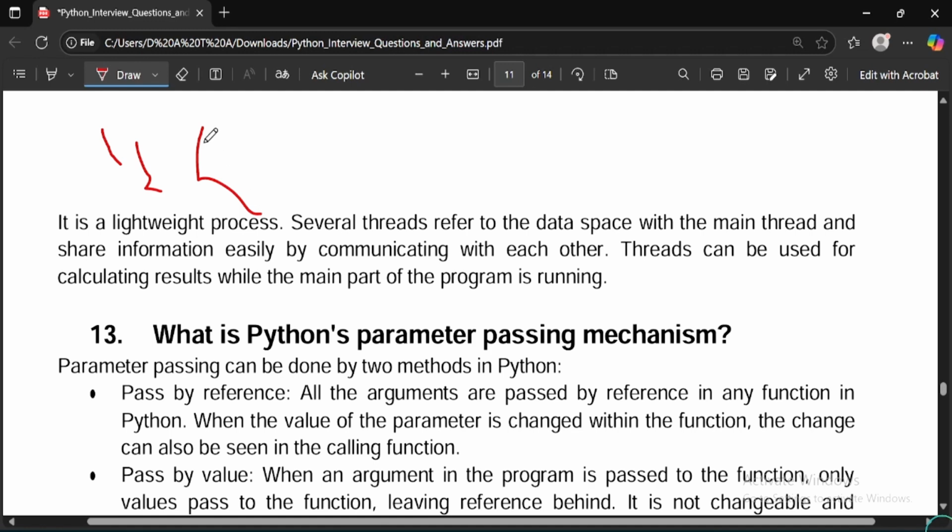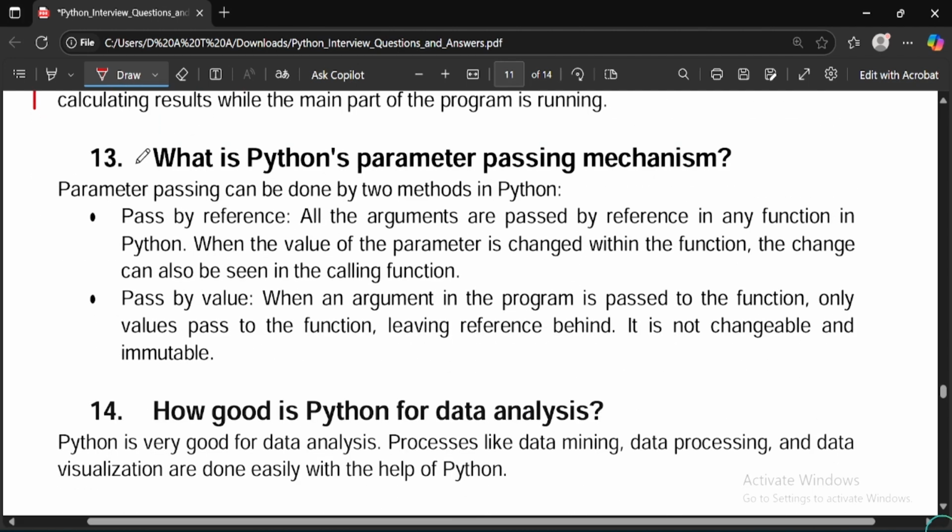If you have learned operating systems, you must have knowledge related to that. But a thread is a lightweight process. Several threads refer to a data space with the main thread and share information easily by communicating with each other. Threads can be used for calculating results while the main part of the program is running. Moving on to the next question, what is the Python parameter passing mechanism?